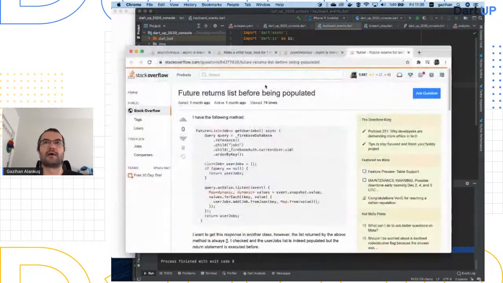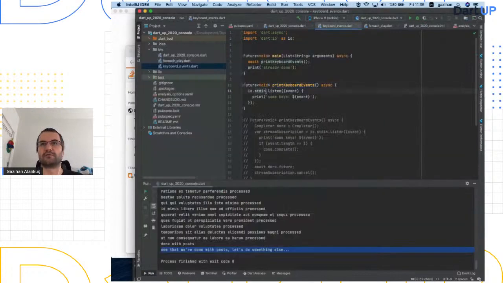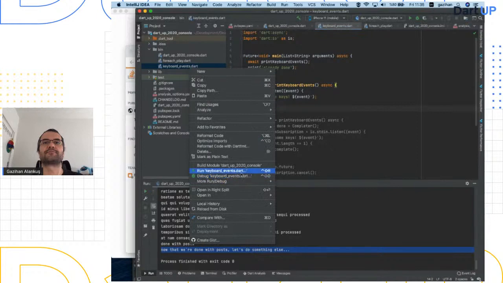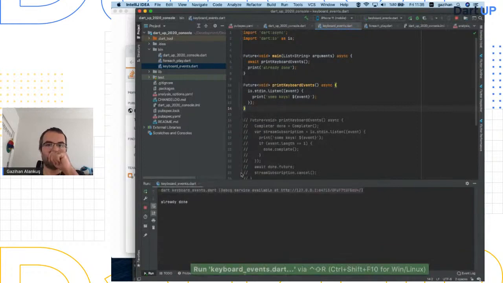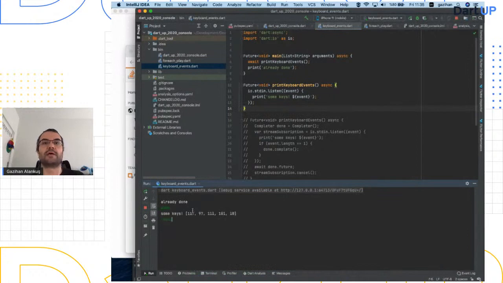He was doing listen to something, and I'm also saying listen to something. What am I doing? I'm just attaching it and then returning, and then it will say already done. So if we run this, it said already done immediately. And yes, I do enter things, but it did say already done. It shouldn't have; I wanted to wait for this thing.